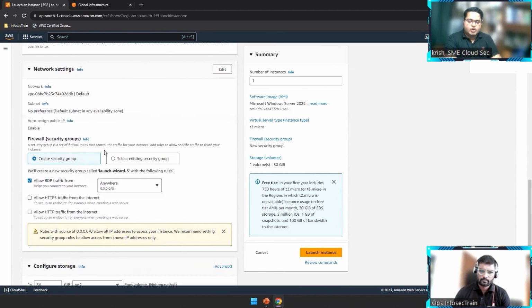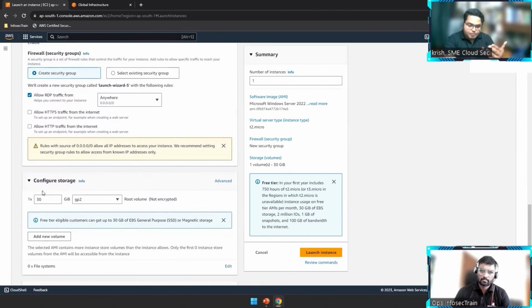Okay. And obviously, for a server, we need to have a firewall, and in AWS we call this a security group. The same way we have an OS firewall, we have one more layer of firewall for our instance called a security group. Okay. And we can add the rules for allowing or denying traffic. It's completely fine. It's flexible.